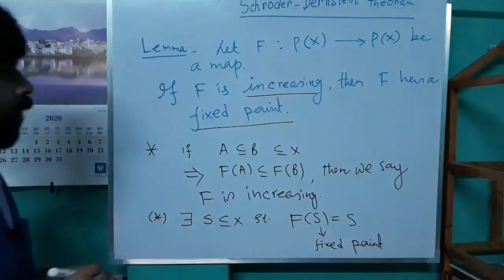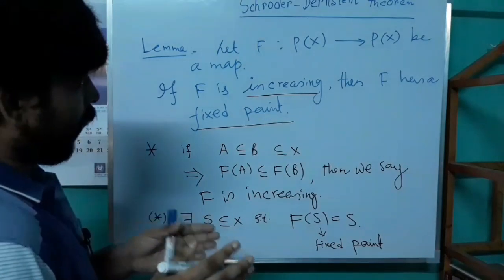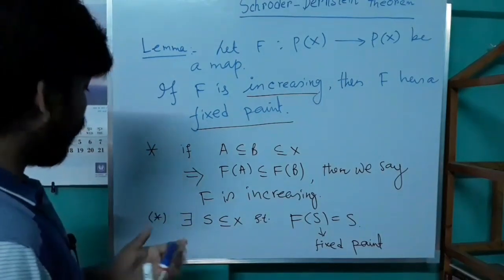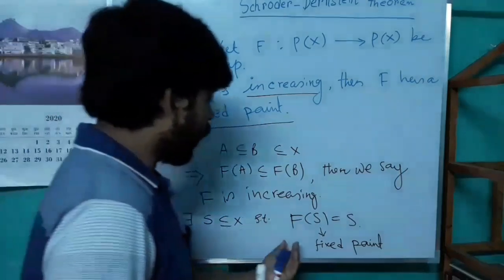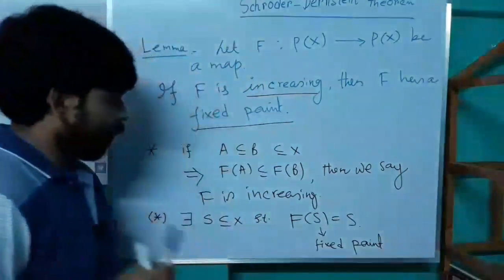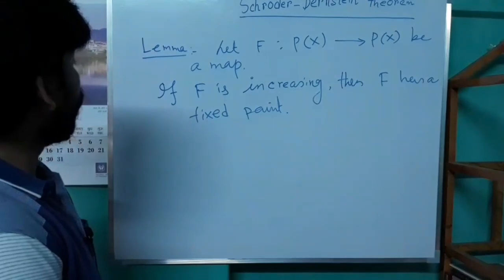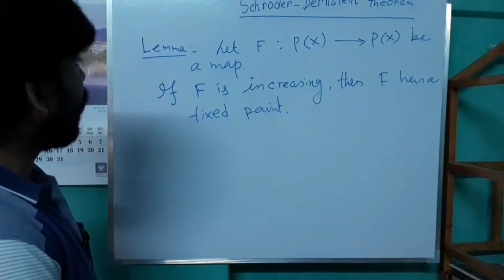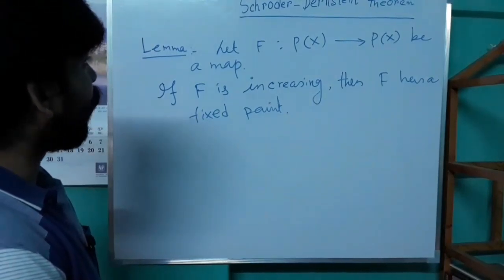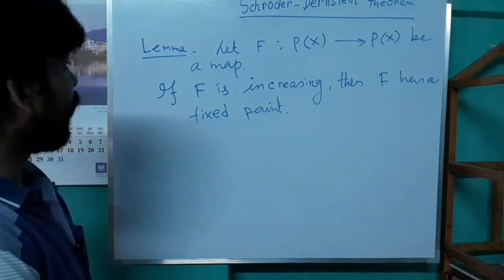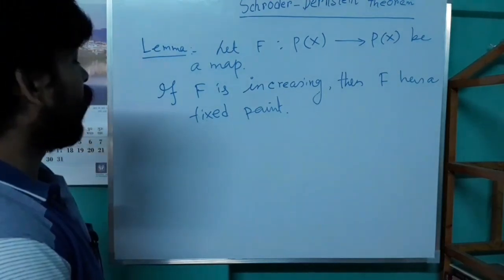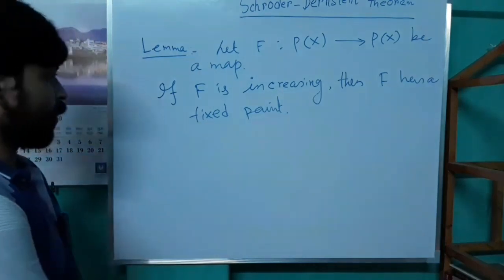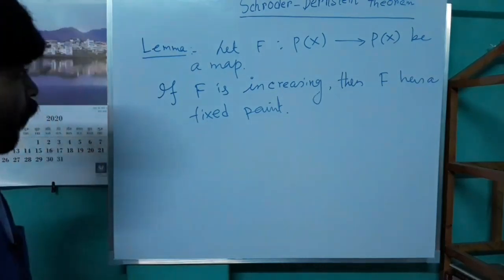So the statement of the lemma is: if F is a set map from P(X) to P(X) and if F is increasing, then F has a fixed point. We have to prove this result. So, proof.